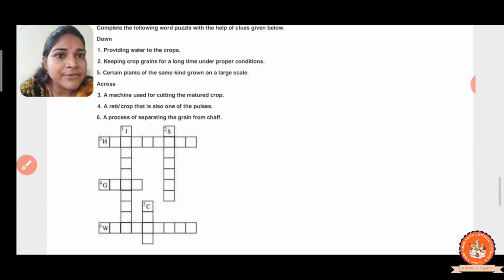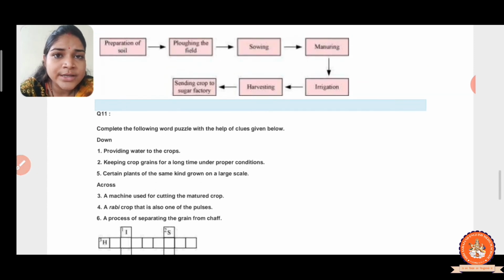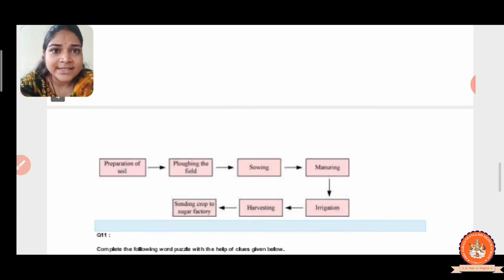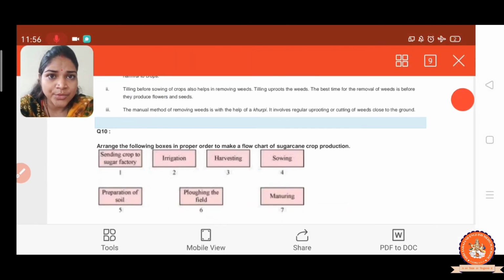For question number 11, don't write it in your book, it is just for your knowledge. The exercise, complete in your book.